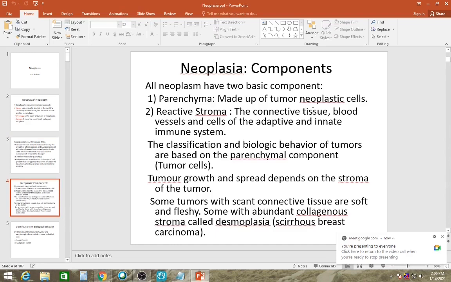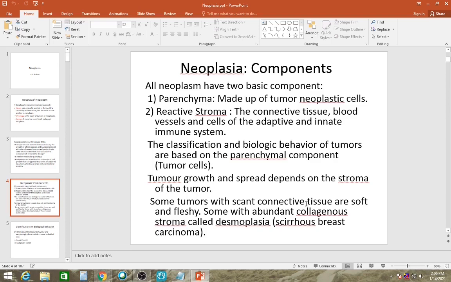Now, components. All the neoplasms, whether benign or malignant, have two components. One is the parenchyma, the main tumor neoplastic cells, and the reactive stroma, which usually doesn't matter much. The reactive stroma is composed of connective tissue, blood vessels, and cells of the adaptive and innate immune system. So the classification of the biological behavior of tumors is based on the parenchymal component, that is the tumor neoplastic cells. Okay. But the tumor growth and spread also depend on the stroma of the tumor. If the stroma is too fibrous, then it might not spread to other areas.